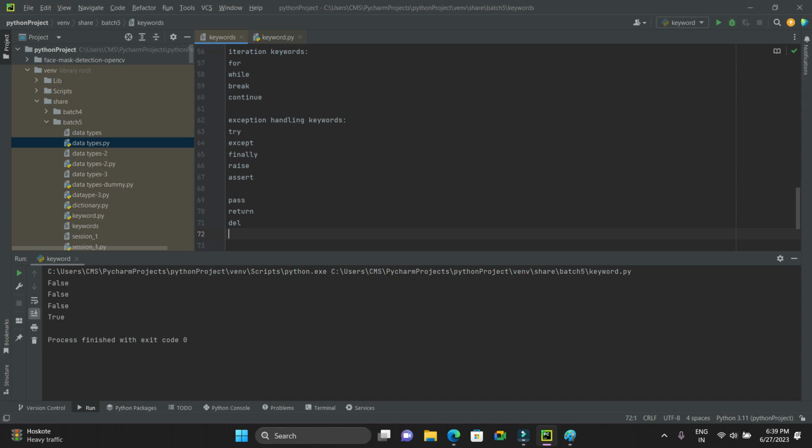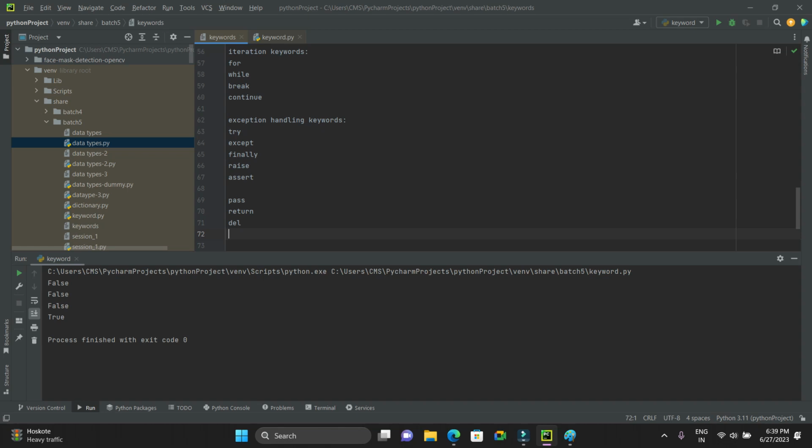Anybody? No. Why? What is the reason? Exactly, tuples cannot be modified. They are immutable, right? We cannot remove any item from a tuple, but we can use del in a list. We can use the del keyword in dictionaries.